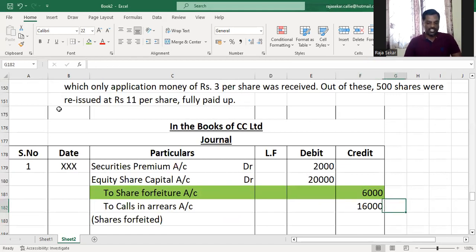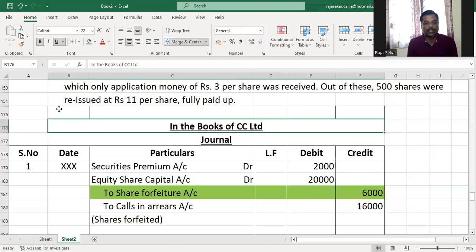Balancing figure of 16,000. The total issue price of the share was 11. Out of that, 3 rupees has been received. So calls in arrears will be 8. This into 2,000 will give you 16,000. So our computation is right. Understood or not, my dear children?